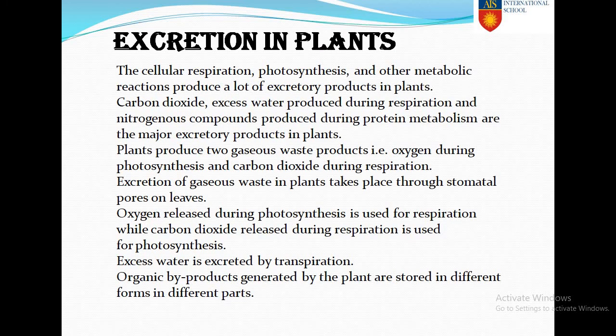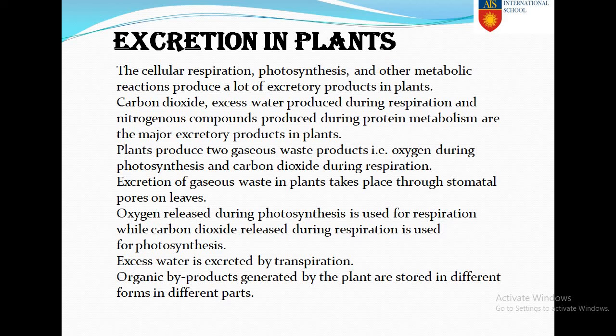Now, excretion in plants. Through cellular respiration and photosynthesis, plants excrete some products. Like carbon dioxide: when plants respire, they excrete carbon dioxide, excess water, and nitrogenous compounds that they produce during protein metabolism. There are two gaseous waste products.